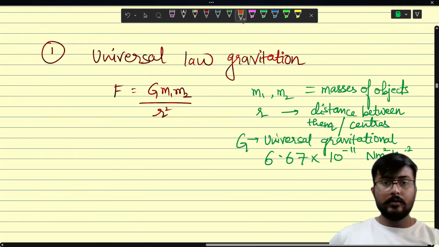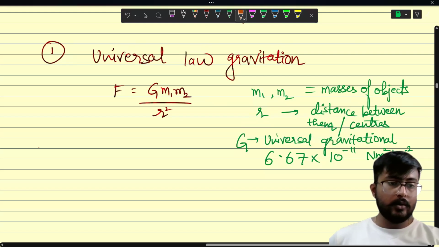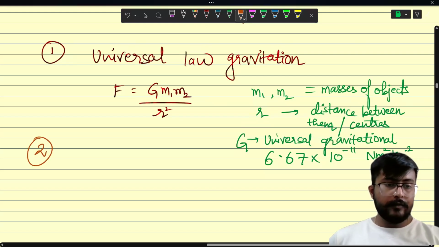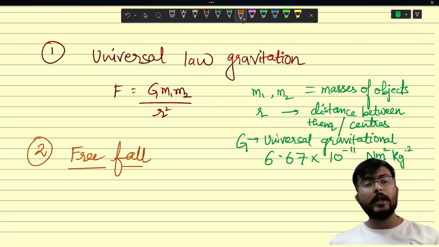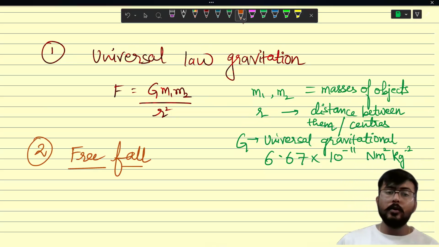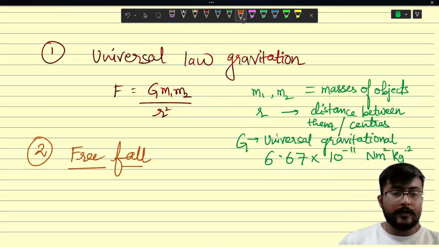Then after that we have discussed about free fall. Free fall means a body falling down towards the surface of Earth due to its gravitational pull. Okay, that's called free fall. Whenever a body undergoes free fall, it experiences an acceleration.